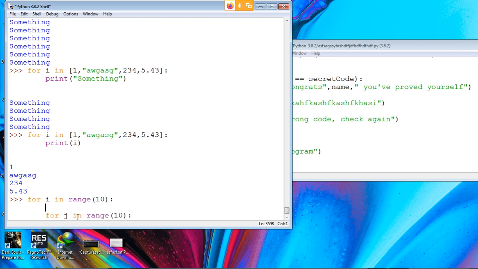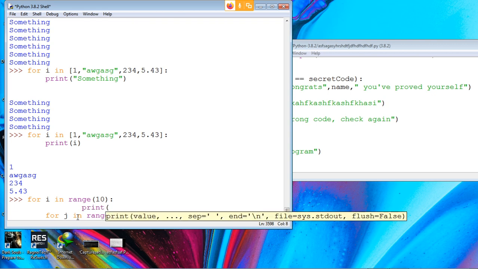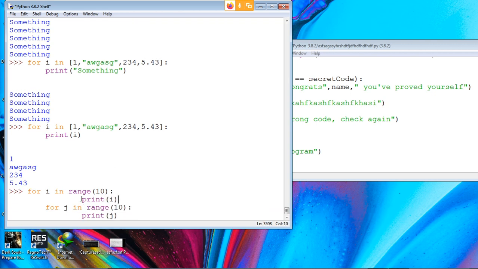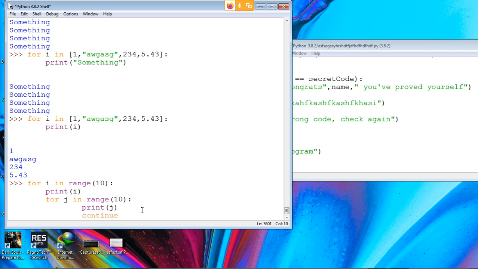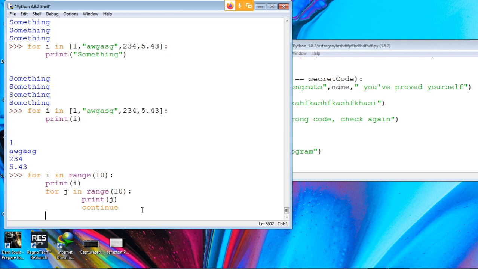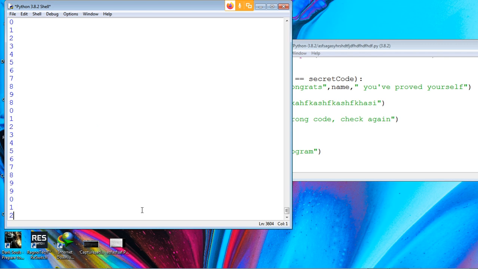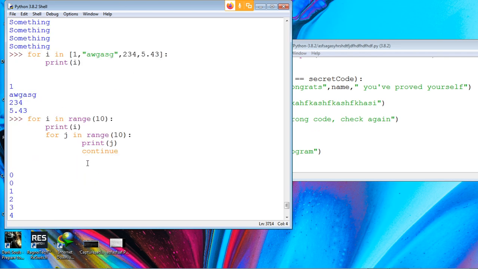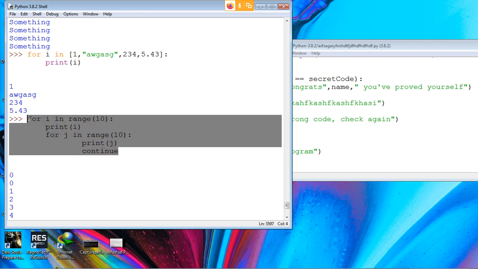I'll print j here and I'll print i here, and put continue in the second loop, under the print j. Alright, so let's see what happens. It isn't very clear what happened.